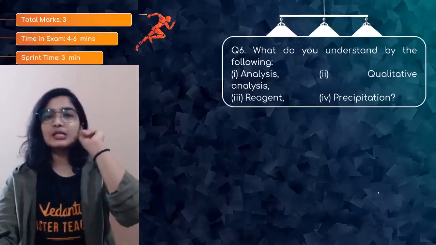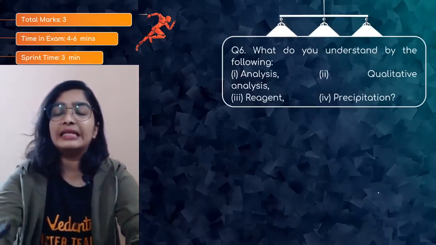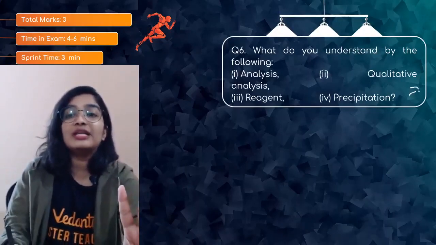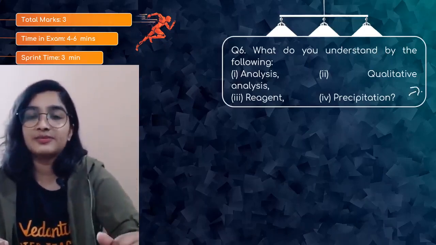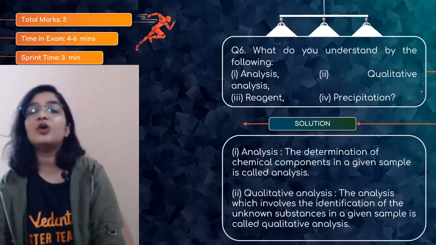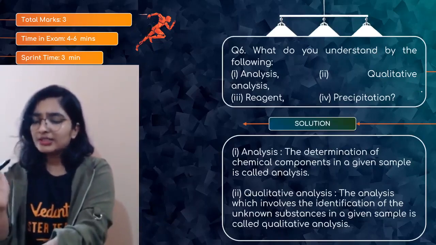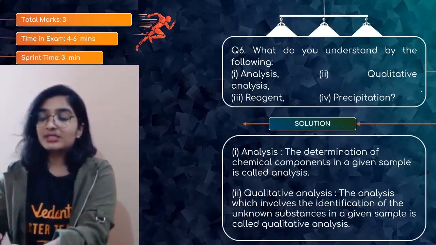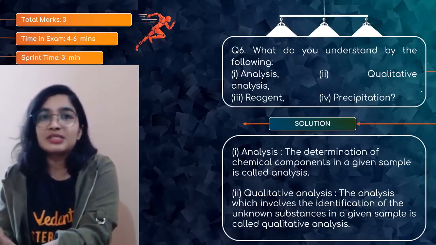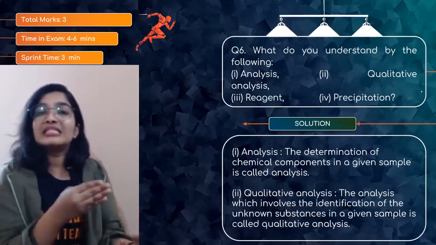So question number 6, what do you understand by the following? Analysis, qualitative analysis, reagent, precipitation. So this is for 3 marks and you have to write the definition of these terms. So analysis is basically the determination of the chemical components in a given substance. Right, I want to know what are the ions present in it, what is the quantity of that particular component in that substance. So that is what is analysis. I'm analyzing that substance because I want to know what is there.